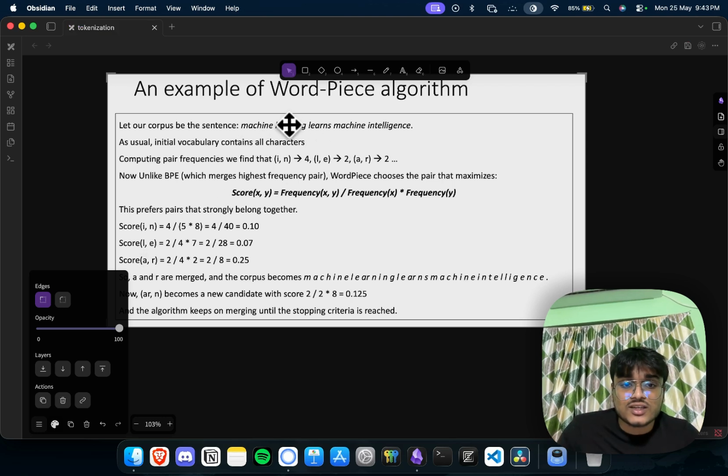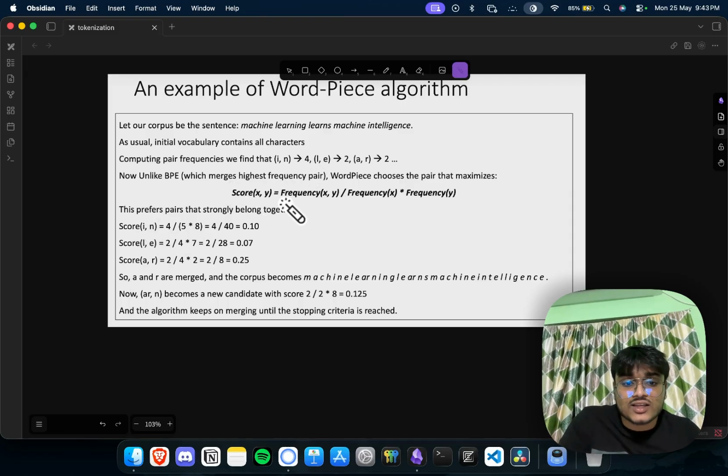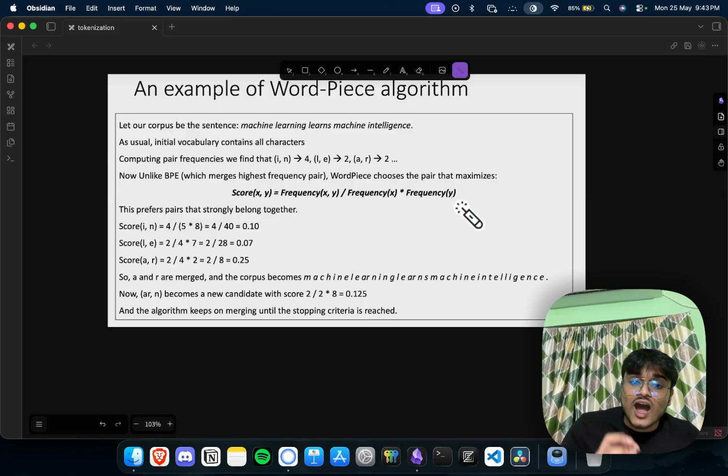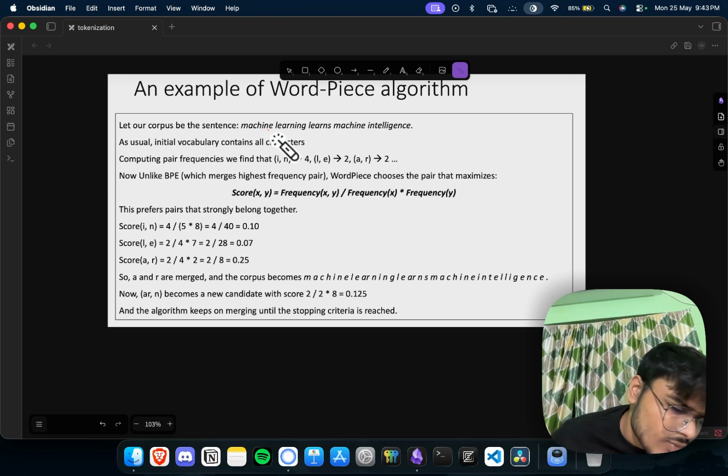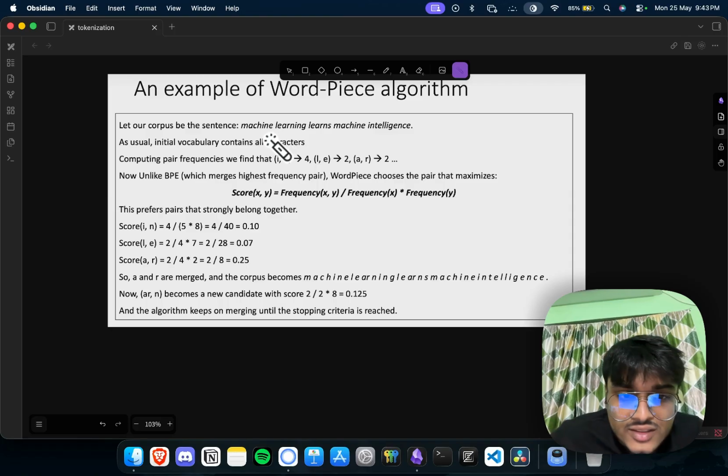Right here you can see: machine learning learns machine intelligence. Here for I and n we are using a score. The score is the frequency of x and y, the I and n combined, divided by the frequency of x times the frequency of y, the I and n separately. So how many times do I and n exist together?